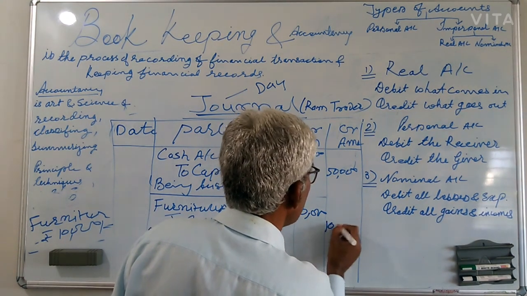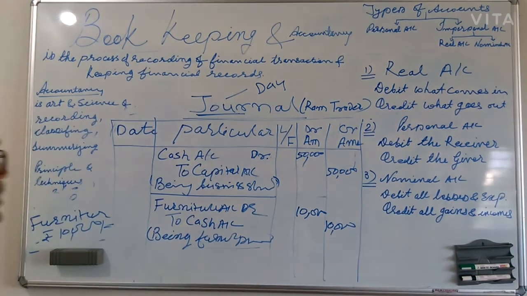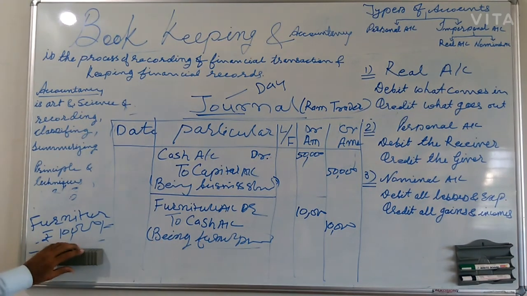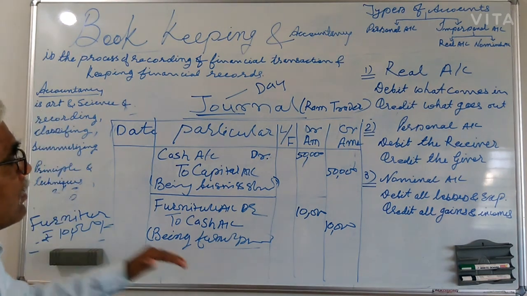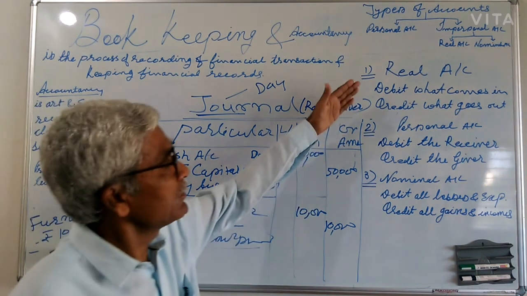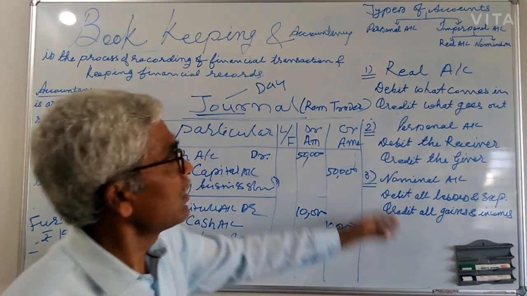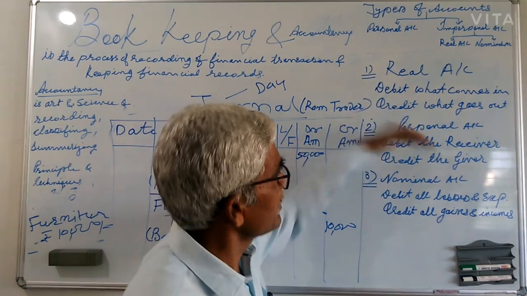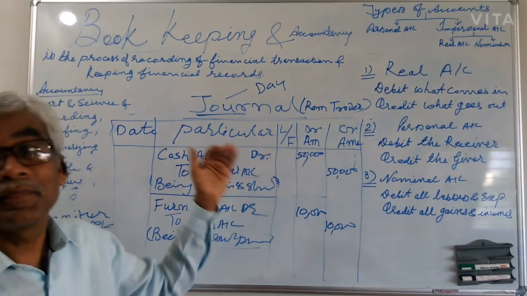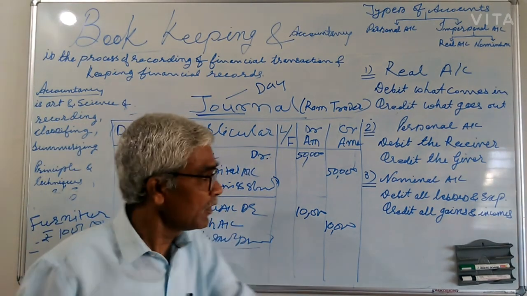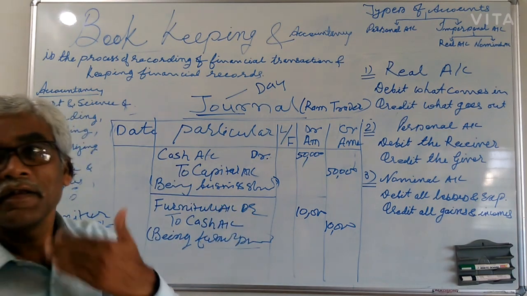So we have to understand how we can record the transaction. We will take more and more transactions, and clarification about different types of transactions, how you can define real account, personal account and nominal account, to find out the profit or loss of that particular business. So you will get more and more information in the next periods.